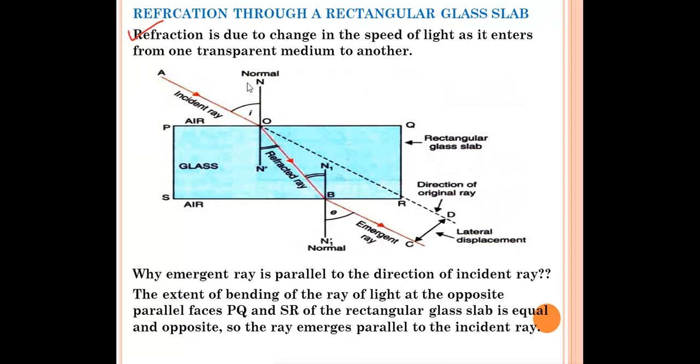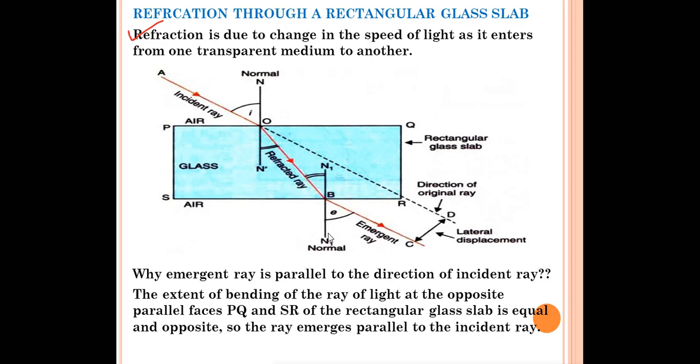It will refract. If we draw a normal line over there, then what will happen? From air to glass, it will refract. So this ray is called the refracted ray, and this is called the incident ray. Again, the ray of light is coming out from glass to air. Again, refraction will take place. It cannot go in a straight line. So it comes out, and the ray which is emerging out is called the emergent ray.